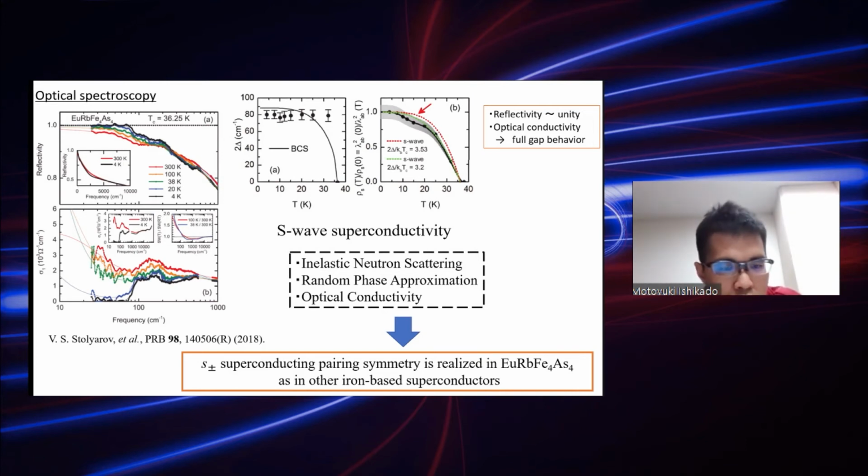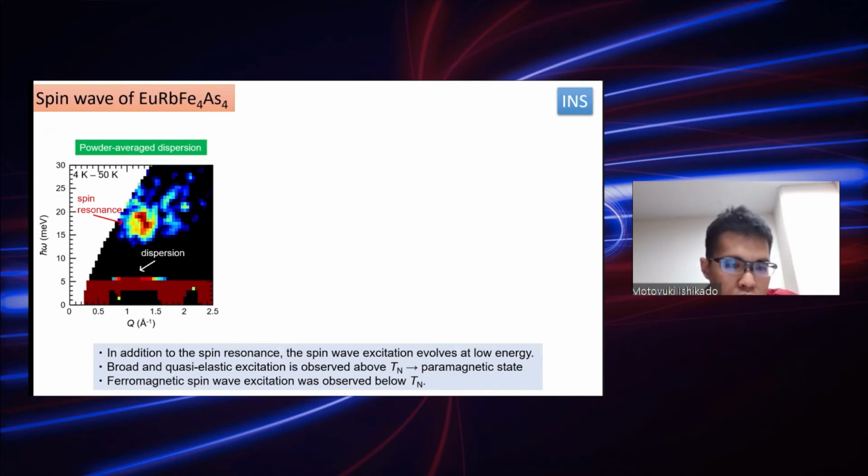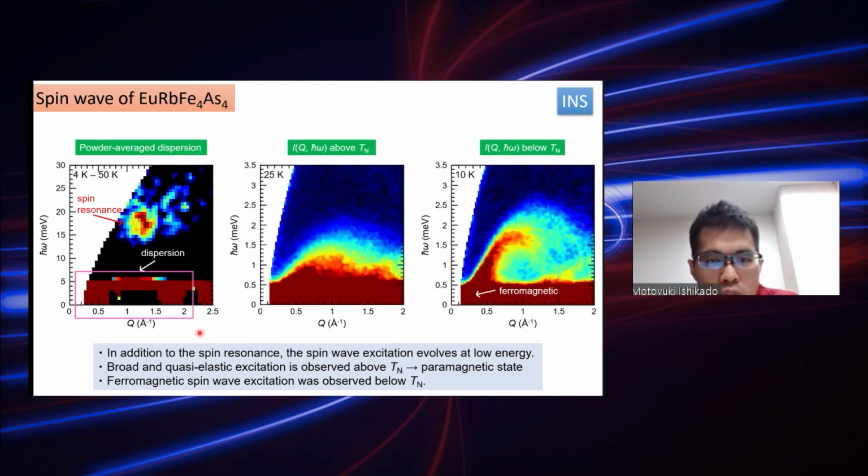So in addition to the spin resonance, we thought if we look for more details, the dispersions appear in the low energy region. So we have performed the low energy measurement above TN and below TN.